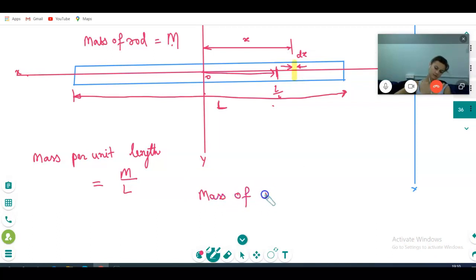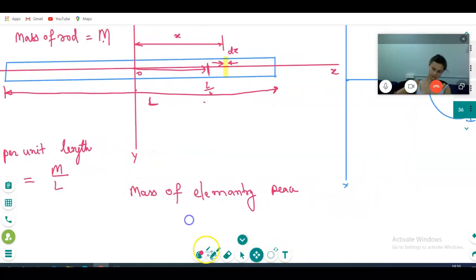Elementary means randomly taken. So it is M by L dx.